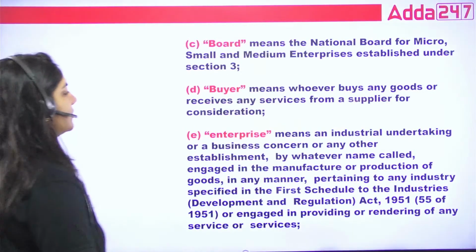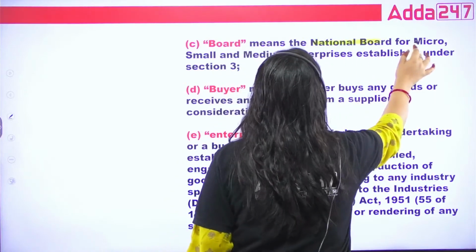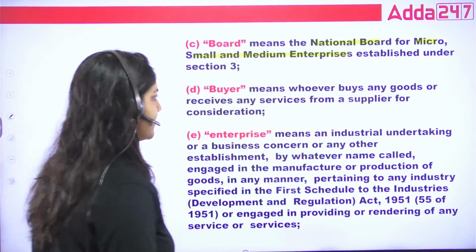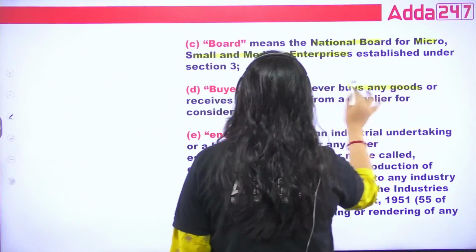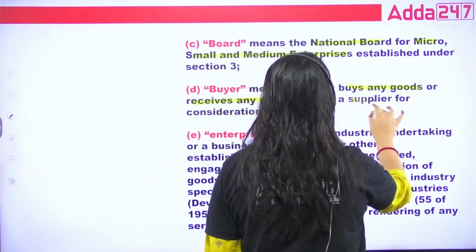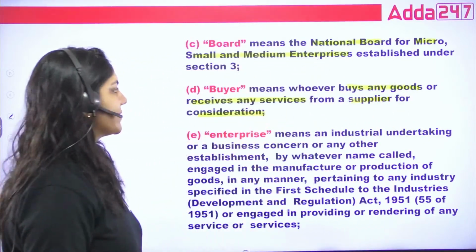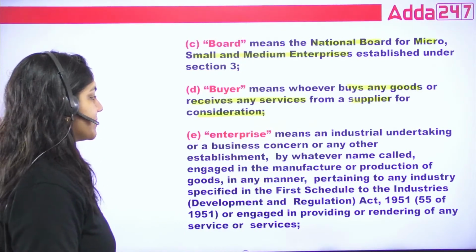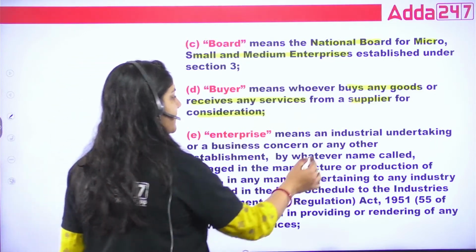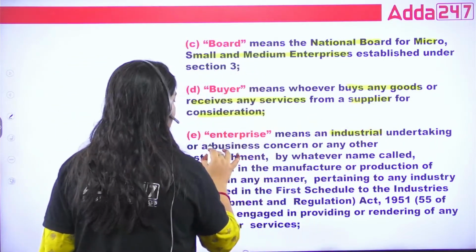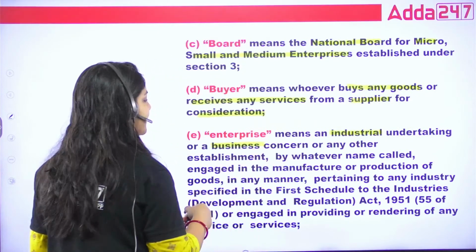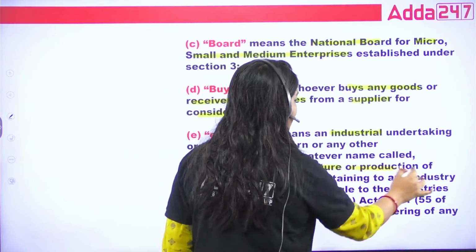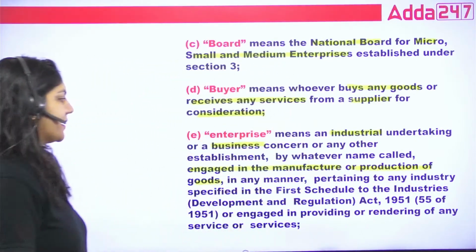Now, what is board? Board is National Board for Micro, Small, Medium Enterprise. This is board. Buyer, whoever buys any goods, receives any services from the supplier for consideration, that is called buyer. Important definition. What is enterprises? Enterprises means an industrial undertaking or a business concern or any other establishment by whatever name called engaged in the manufacture or production of goods in any manner.